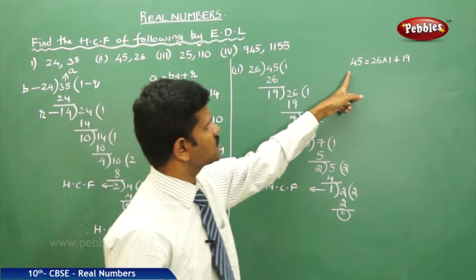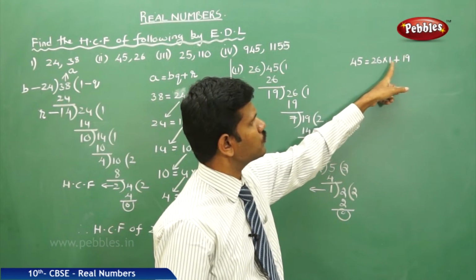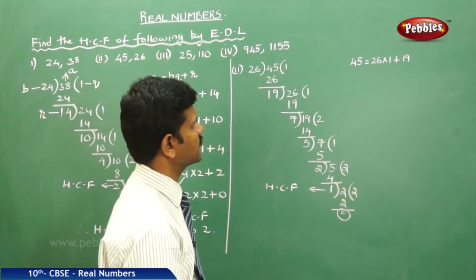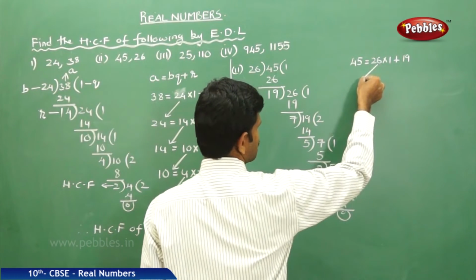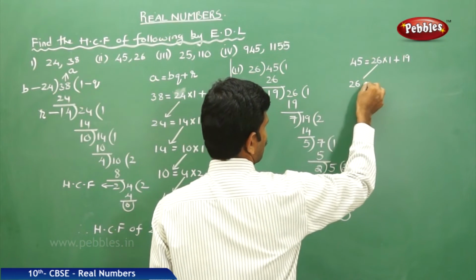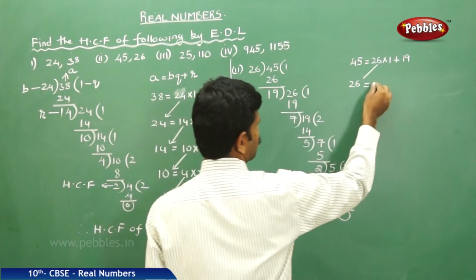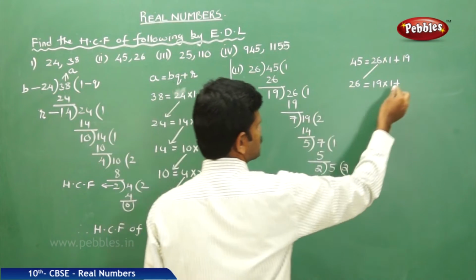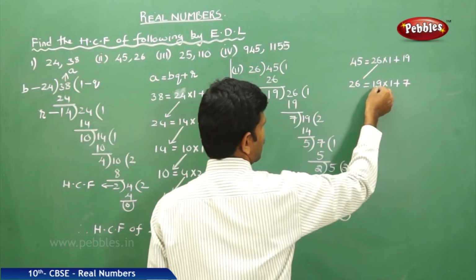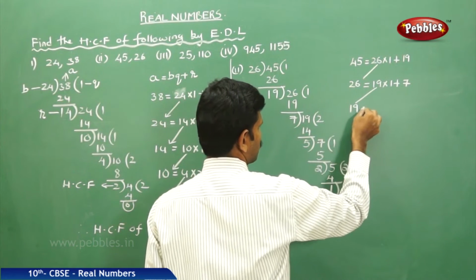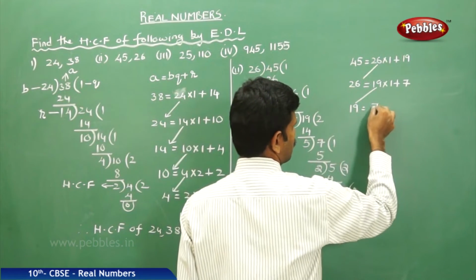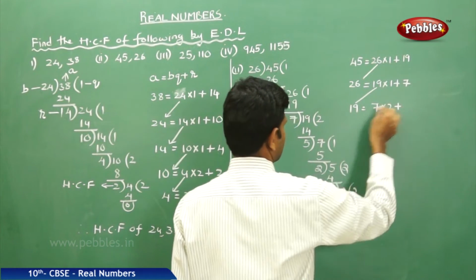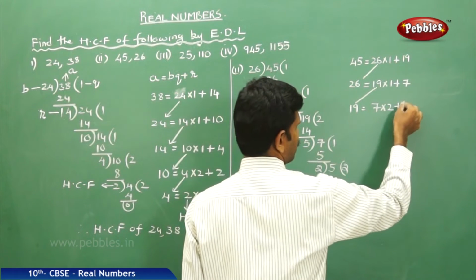That is a = bq + r. Next, what is your next dividend? 26. 26 breaks down into 19 × 1 + remainder 7. Next, 19 breaks down into 7 × 2 = 14 + remainder 5.